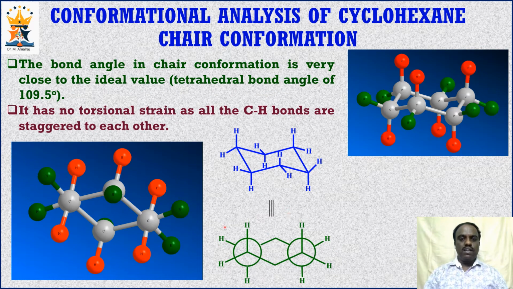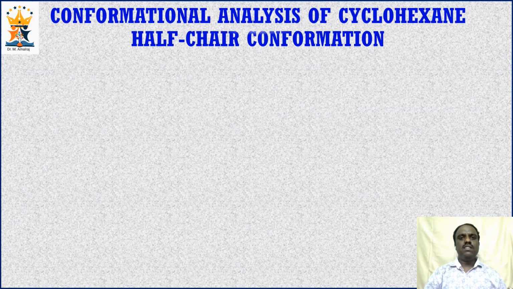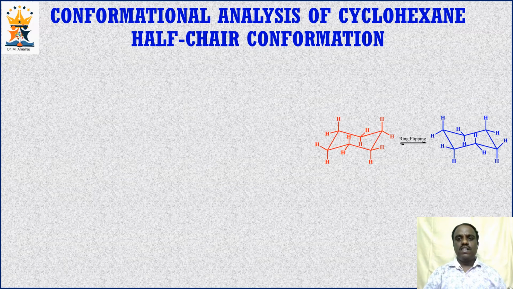This particular picture depicts the Newman projection of chair conformation of cyclohexane. Now let us examine the half chair conformation. We already studied that the two chair conformations of cyclohexane are interconverted by means of ring flipping. Between two chair conformations, half chair conformation, boat conformation, and twisted conformation will form.